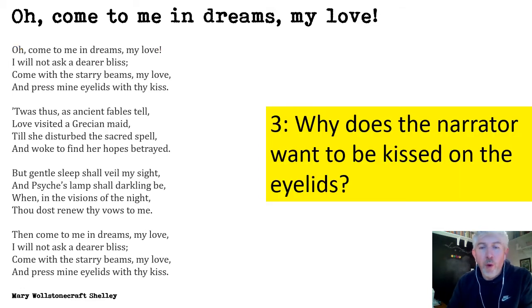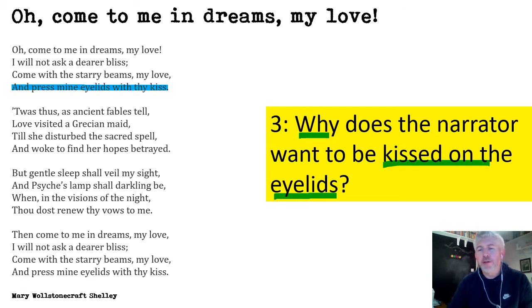Question 3. Why does the narrator want to be kissed on the eyelids? So the question is why, so we've got to work out the reason, and they're being kissed on the eyelids. And this is the line here that we're looking at. So what reasons are there that this narrator wants to be kissed on the eyelids? Think about kissing generally as a concept.